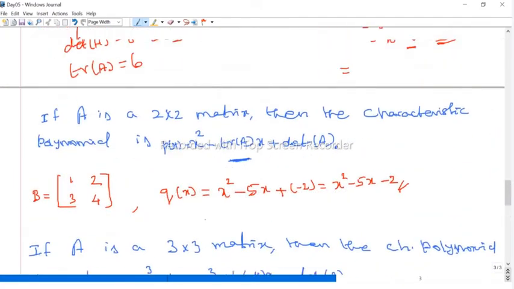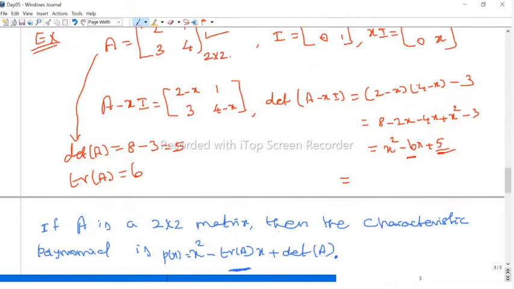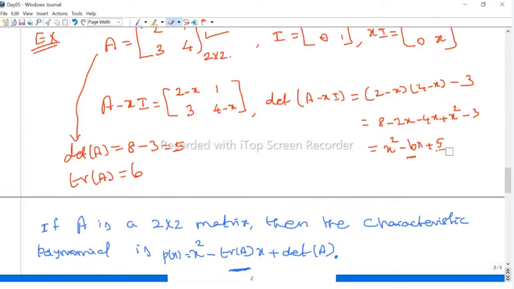In the previous example, look at the 2 by 2 matrix simply. Here x square minus 6x plus 5 is the characteristic polynomial. Now what are the roots of this polynomial? Otherwise, you can use the formula, since this is a quadratic polynomial, minus b, where b is minus 6, so the roots are 1 and 5.